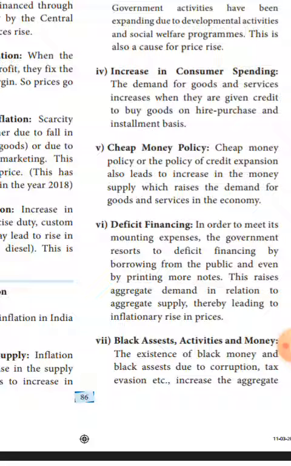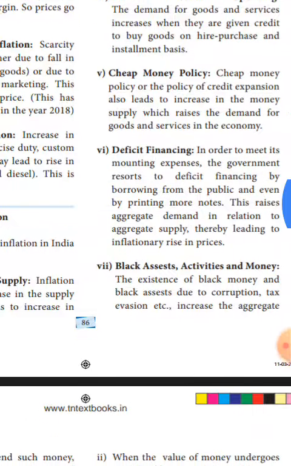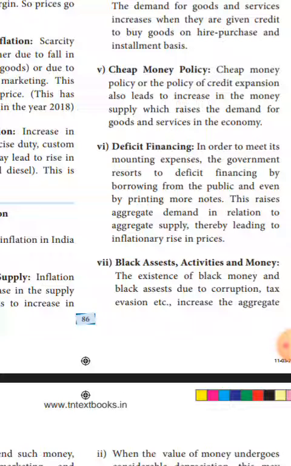Now the next one is black assets, activities and money. The existence of black money in circulation and black assets due to corruption will lead to an increase in aggregate demand.